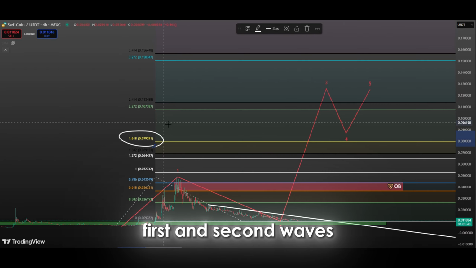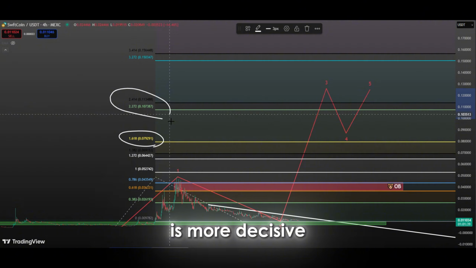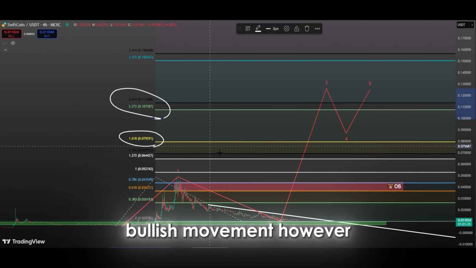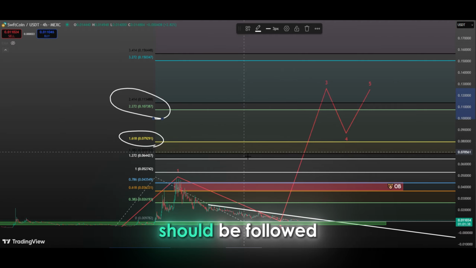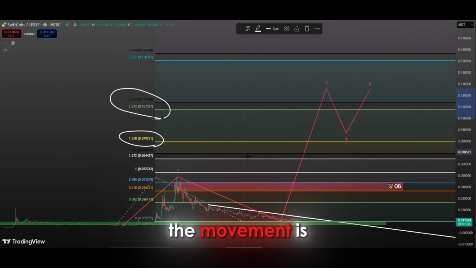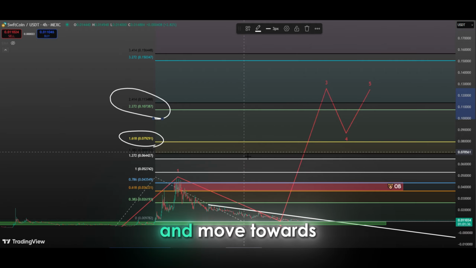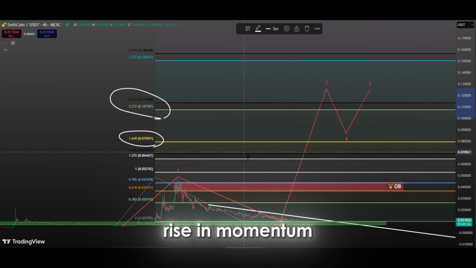While in the first and second waves the market experienced certain corrections, the third wave is more decisive and proceeds with a strong bullish movement. However, the yellow and green lines, the targets of the third wave, should be followed as critical points. The yellow line can work as the price's first stop and resistance point. If the price breaks this level strongly, the movement is expected to gain further momentum and move towards the green line. Since the third wave is usually one of the most interesting for traders, we are likely to see a significant increase in volume and a significant rise in momentum.